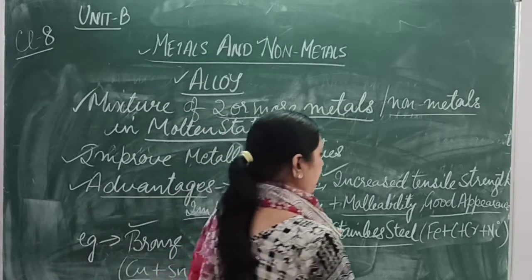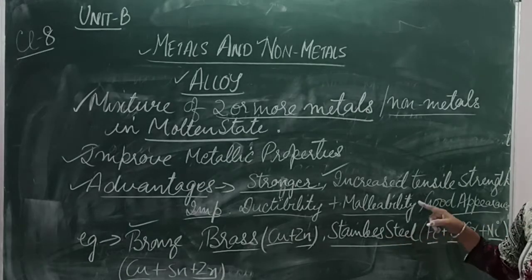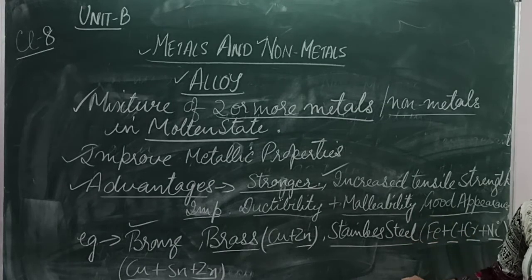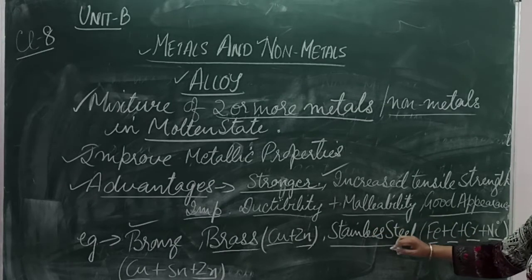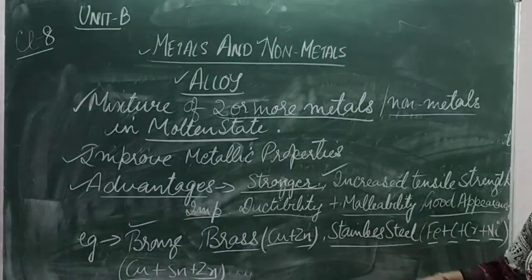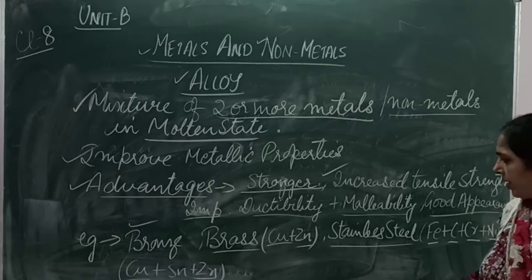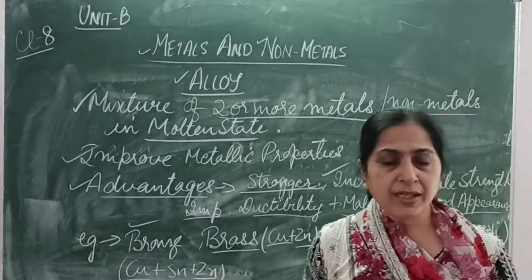It is a mixture of ferric, that is iron, C, that is carbon, Cr, that is chromium, and Ni, that is nickel. Now stainless steel utensils are used in the kitchen. Okay. So stainless steel is used to make jewellery, utensils, and other kitchenware which we use in the kitchen.